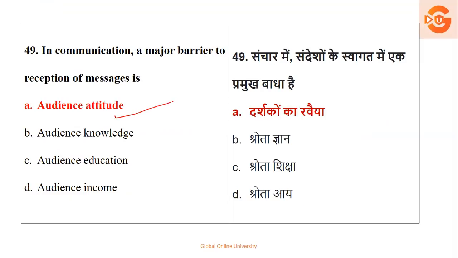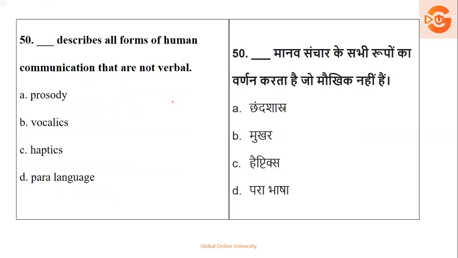The last one: dash describes all the forms of communication that are not verbal. Now, when we talk about verbal, prosody is verbal, rhythmic, verbal. Vocalics is voice, haptics is touch. So basically, what describes all the forms of communication that are not verbal is paralanguage. The right answer for this question is option number D.